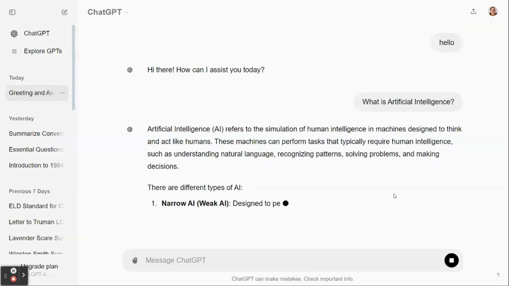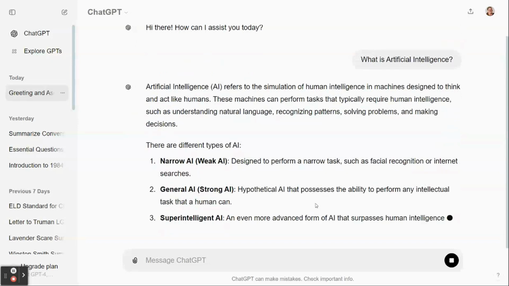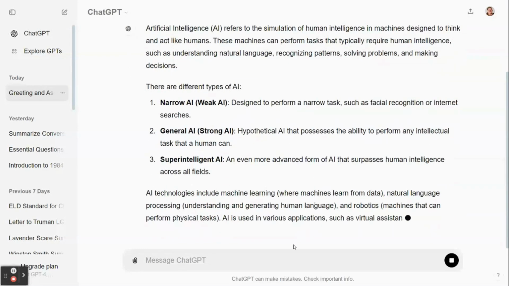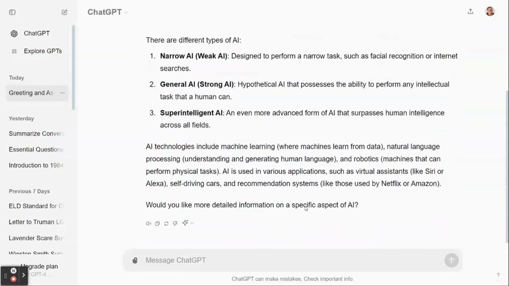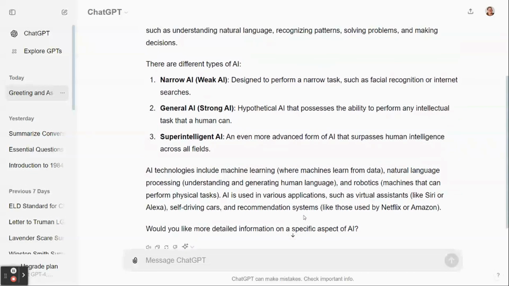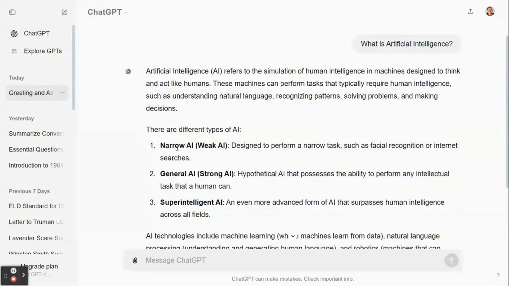It's going to give me a long answer about artificial intelligence. See all of that stuff we're getting from it, it's going to narrow it down and tell us what weak AI is, what generative AI is, and what super intelligent AI is.